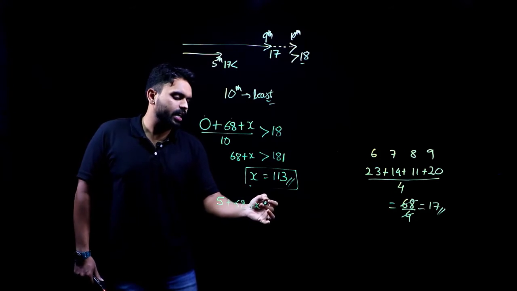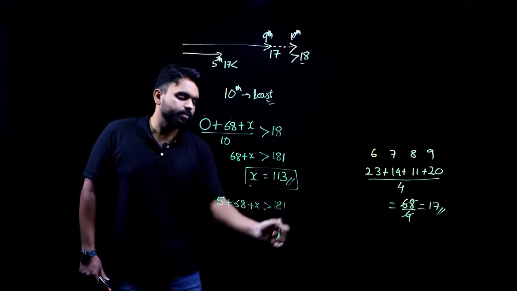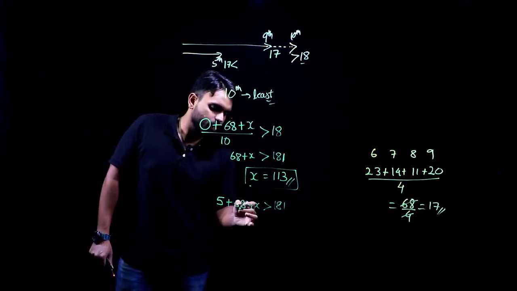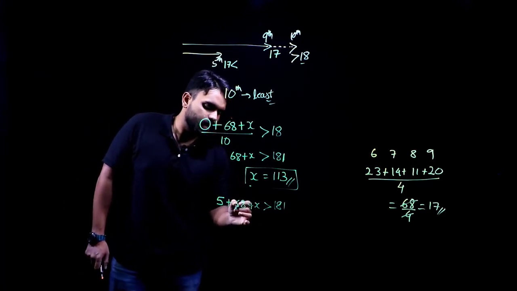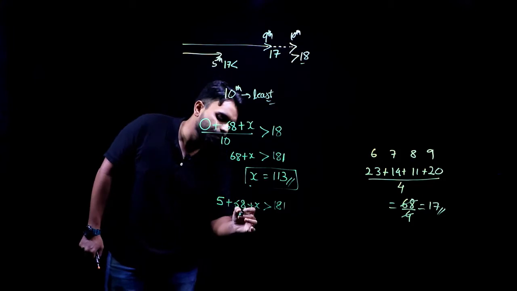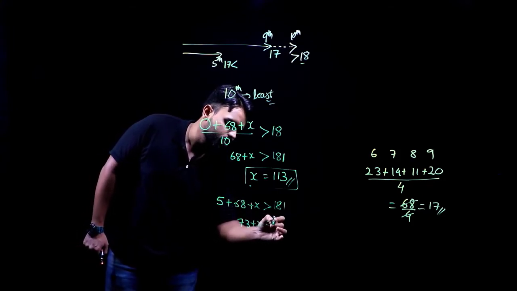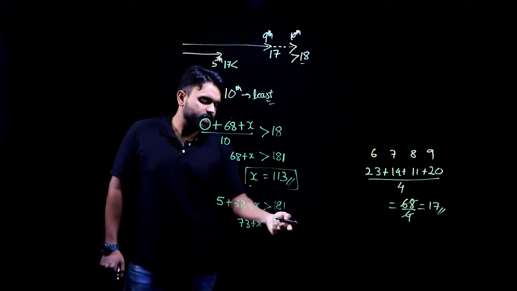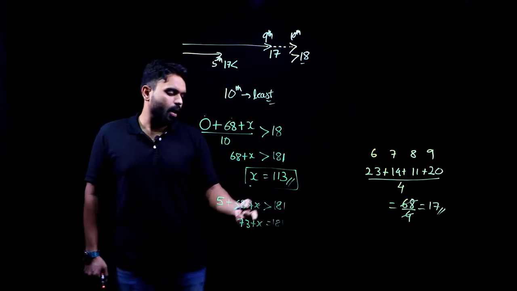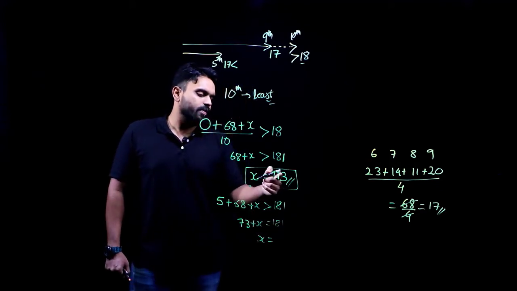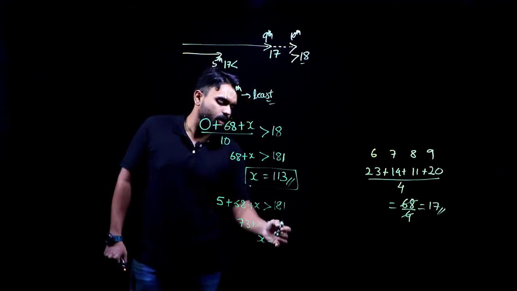Can I directly take it here as to be greater than 181? Okay, greater than 181. 68 plus 5 gives me how much? 68 plus 5 gives me 73. Yes, 73 plus x is equal to 181. If I send this 73 onto the other side, how much do I have to reduce from here? If I reduce 5 from here, I will get 108.